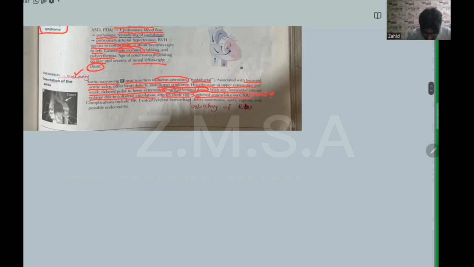Okay, and complications. What are the complications? Complications, also write in notes. Okay, heart failure, increased risk of cerebral hemorrhage, more common in berry aneurysms and aortic rupture, and possible endocarditis. So this is about coarctation of aorta.